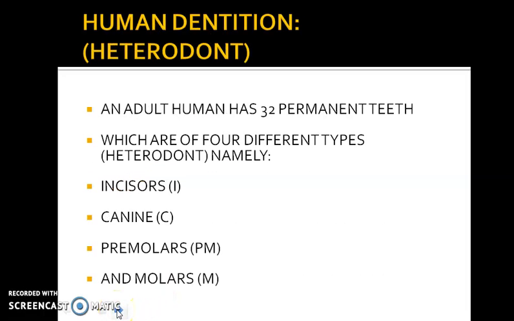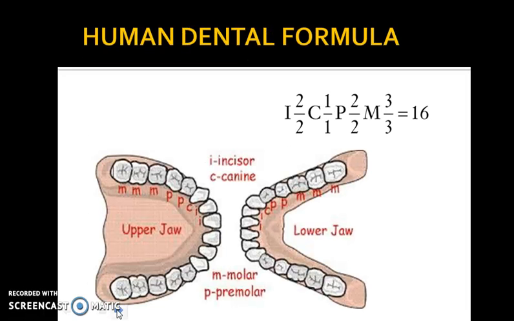Coming to another term with regard to human dentition, that is heterodont. As we know, humans have 32 permanent teeth, which are of four different types, namely incisors, canines, premolars, as well as molars. So let's see the dental formula. As in the given slide, you can see the human dental formula.